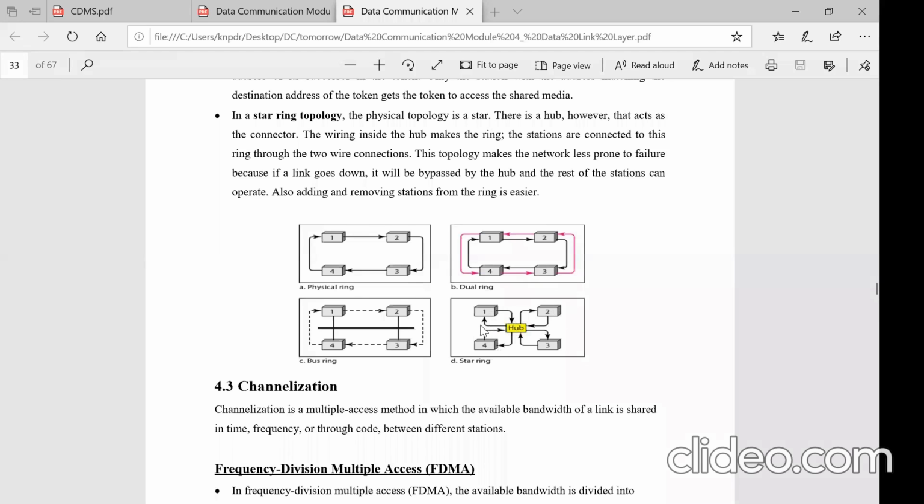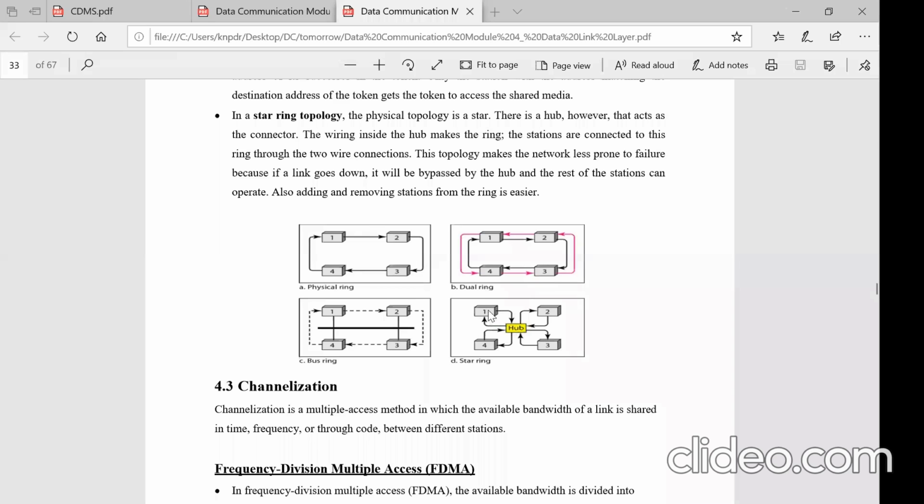So that's why in the star topology there is a hub, but it acts as a connector, right? The wiring inside the hub makes the ring. The stations are always connected to the hub through two wires, one from hub to the station and another from station to the hub. But they act like a ring.